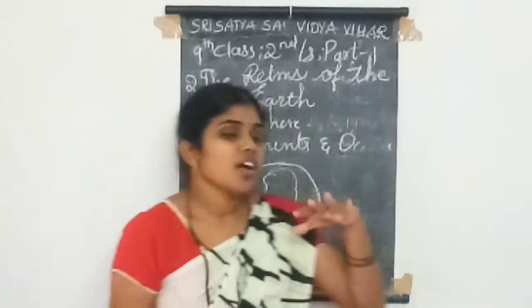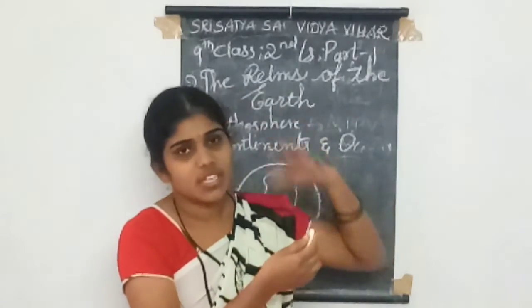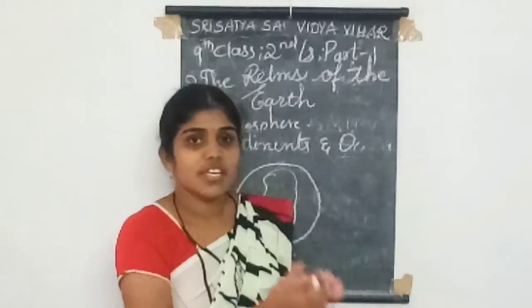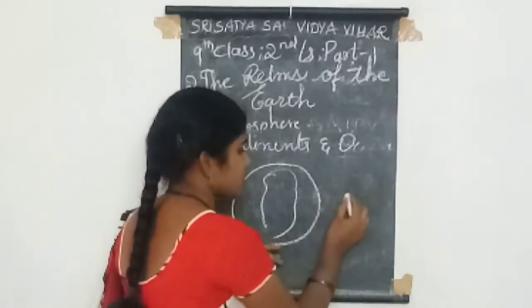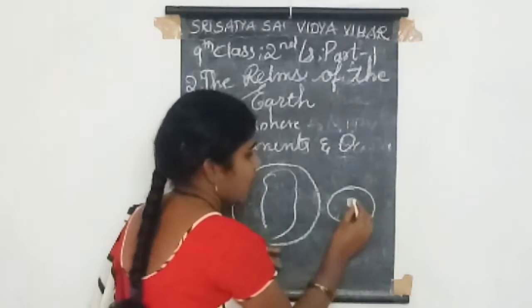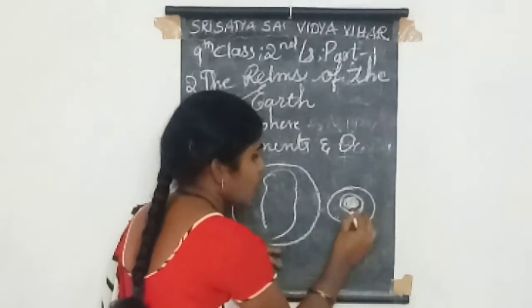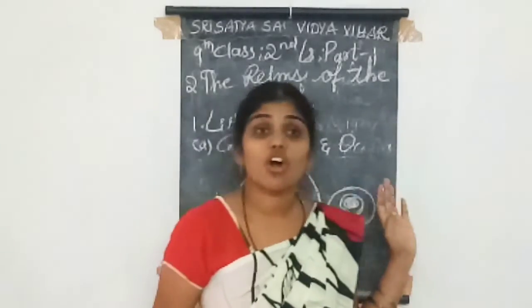So in the changes we discussed in the first class, the inner part of the earth, the earth core and mantle, both are very hot areas.